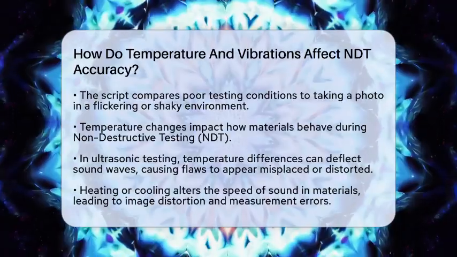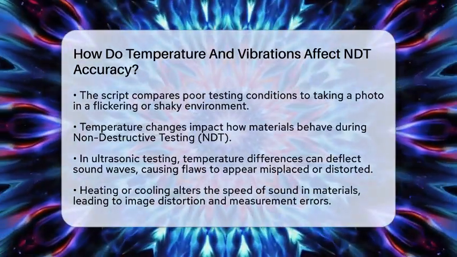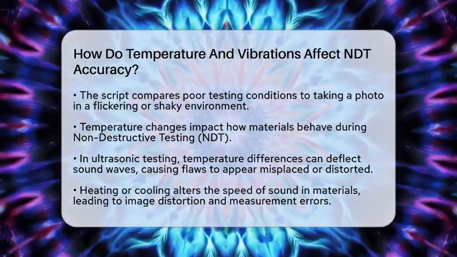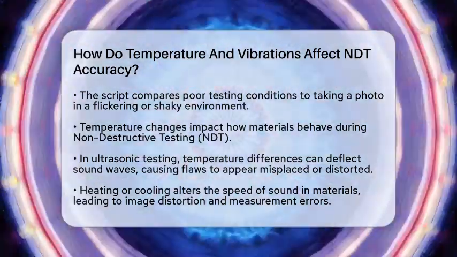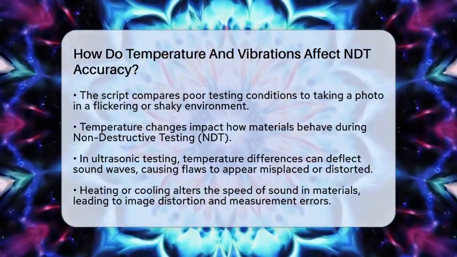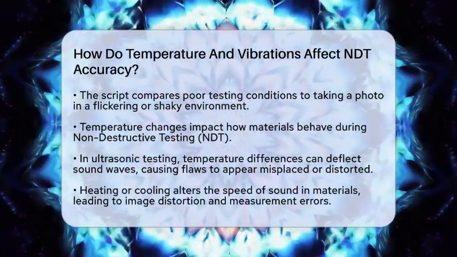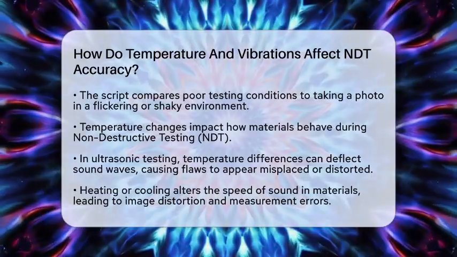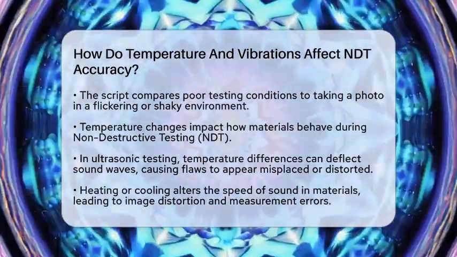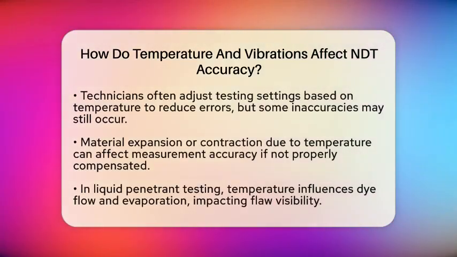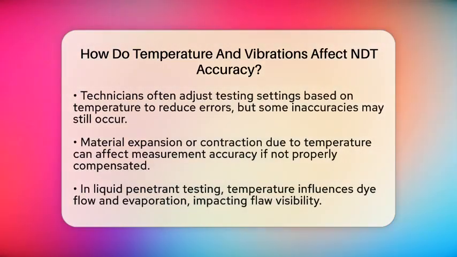Starting with temperature, it changes how materials behave and how testing methods work. In ultrasonic testing, for example, temperature differences along the test object can bend or deflect the sound waves. This means the flaw might look in a different spot or appear larger or smaller than it really is. When the material or equipment heats up, the speed of sound inside it changes. This can cause the ultrasonic images to distort, leading to errors.